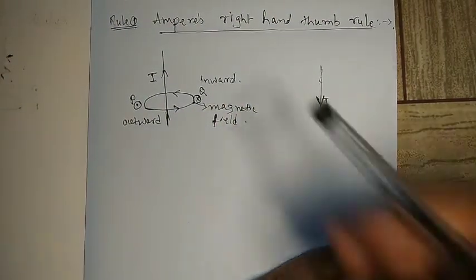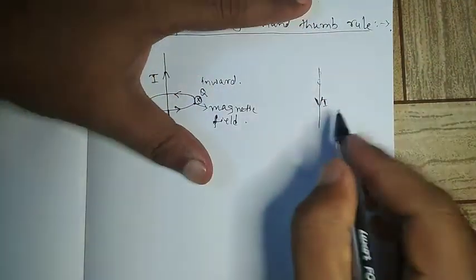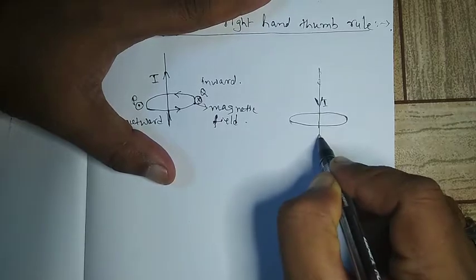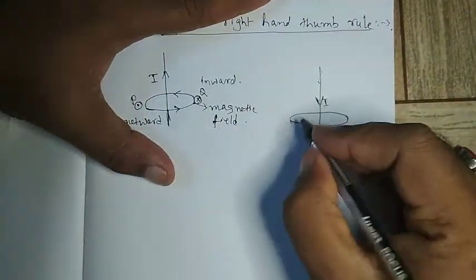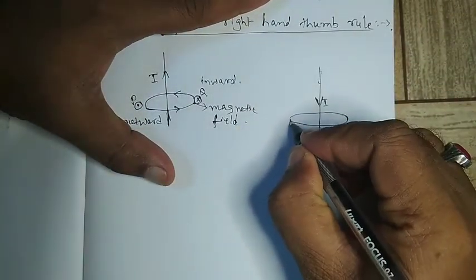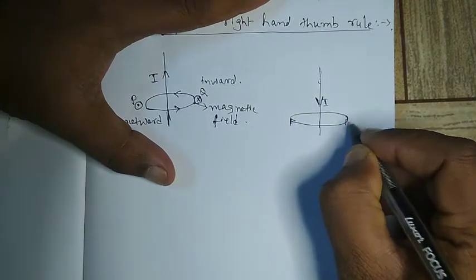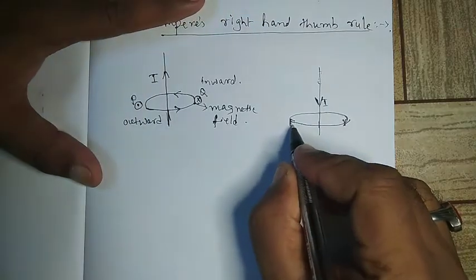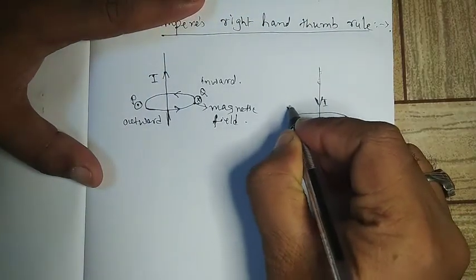So here we can say the direction of the magnetic field will be entering inside here and coming outside here. Since it is entering inside, we can say it is a cross.